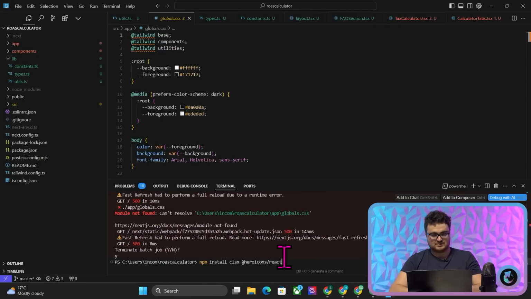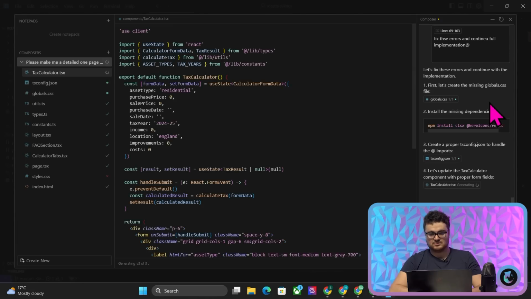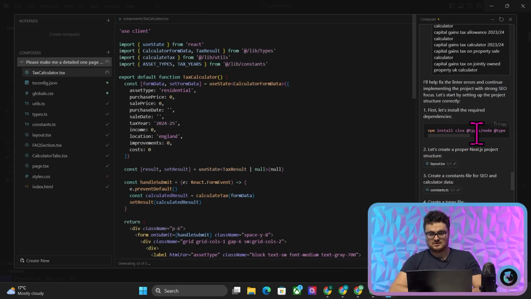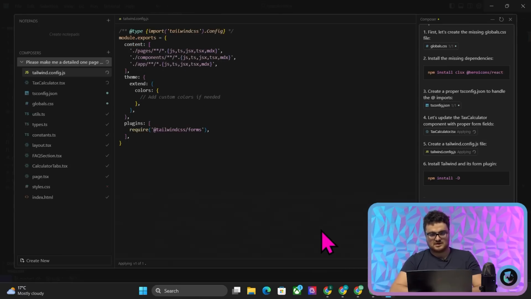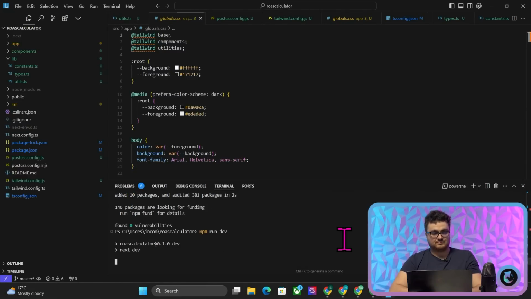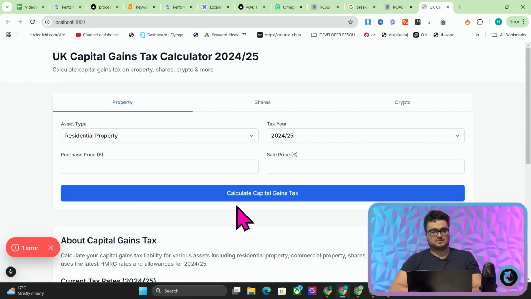So let's just install these dependencies. Sometimes when it does that error, you can do --force and it will work. It looks like we have some nice icons here as well, which is really cool. That's exactly what I want to see. And then we'll do that as well. When I say that, all I mean is I'm just following the instructions from Cursor. So now we'll run this, --force, and then npm run dev. And then if I'm not mistaken, there we go.